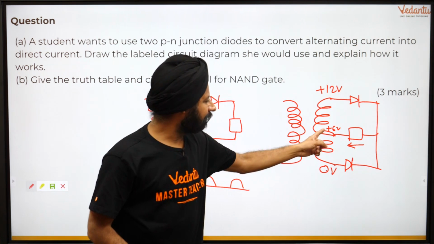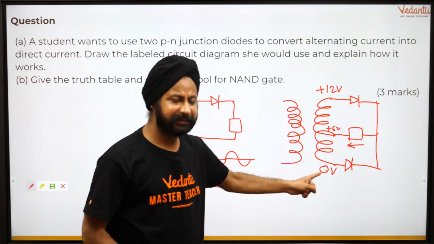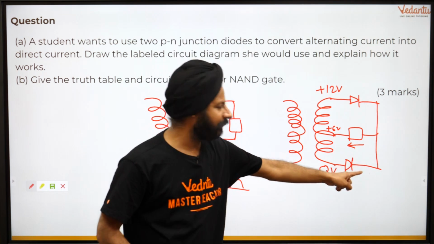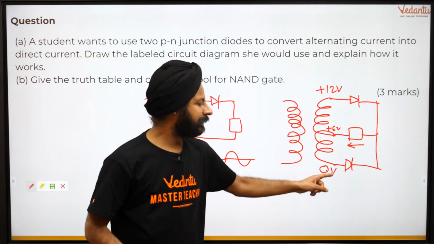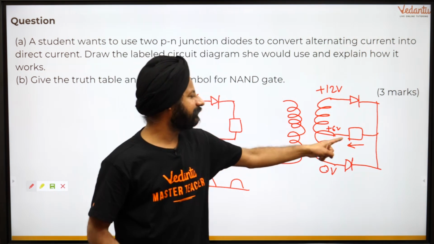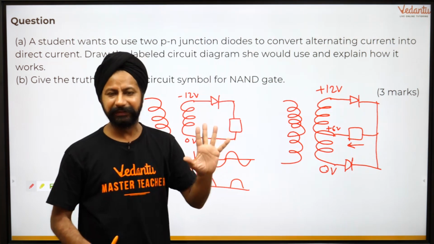And compare 0 and 6, 6 is more than 0. So the current tries to go this way through this diode, but no, it cannot do that because it's trying to go in the reverse direction. So this is off. It is not helping now. Only this is participating and making sure that the current goes this way.